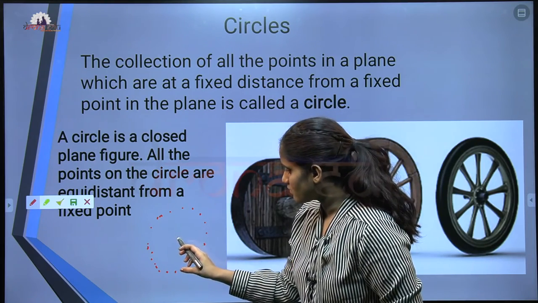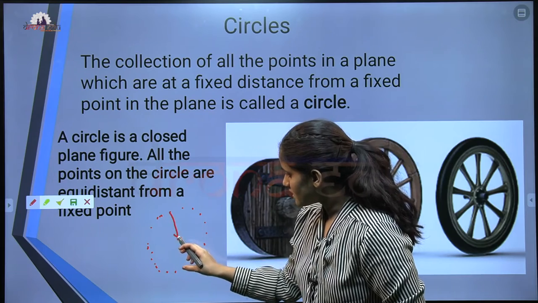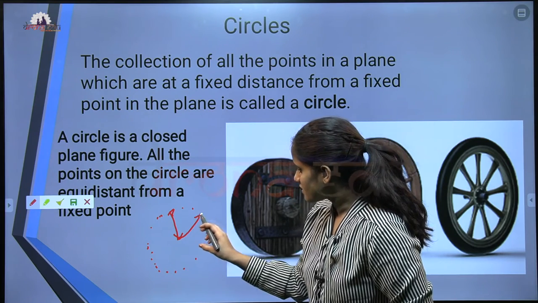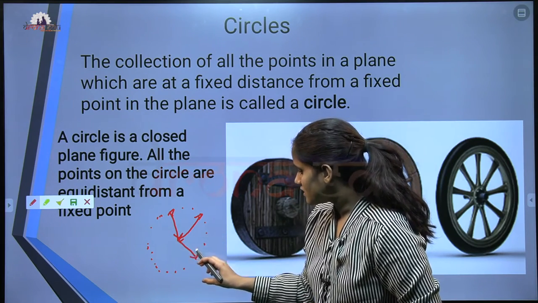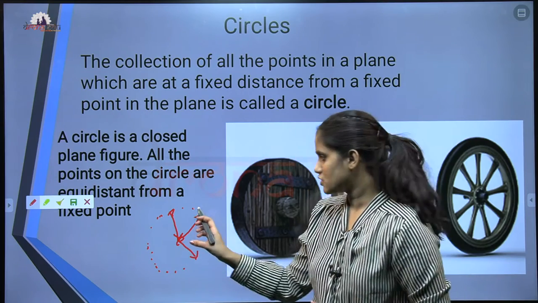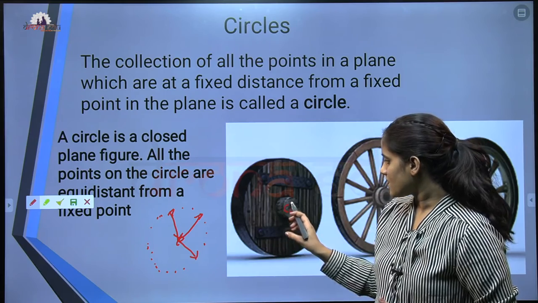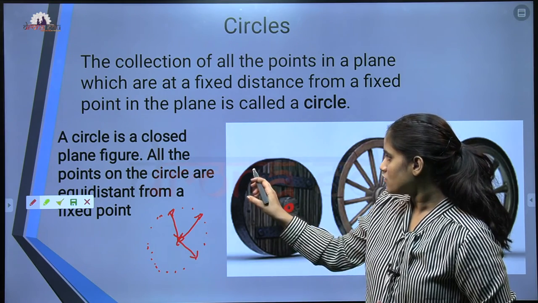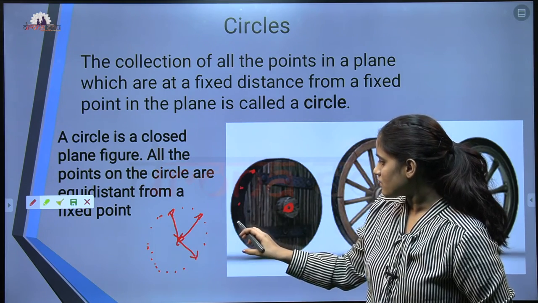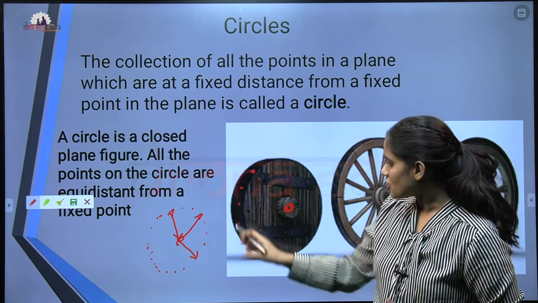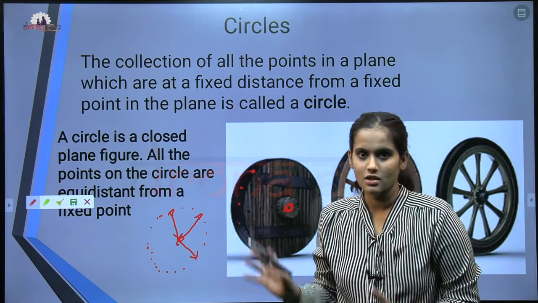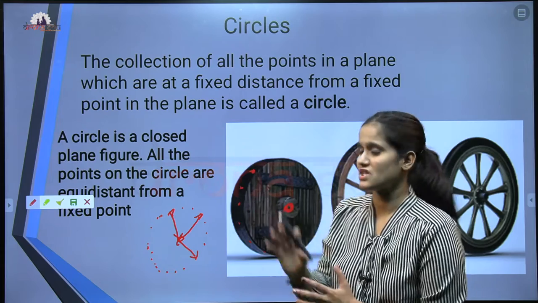So there will be some fixed point. Here the distance would be the same, and here also the distance would be the same, and here also. So when I join these points, what do we get? We get a circle. For example, if this is a fixed point, and there are many points on this plane at that distance, and I join these points, I get the circle. That's what the definition says.